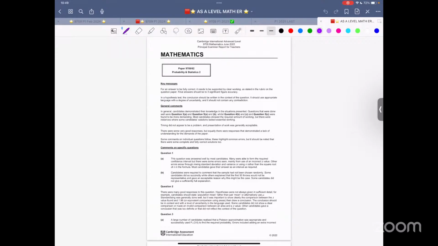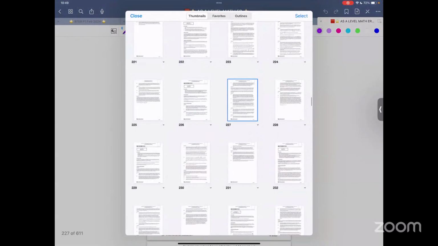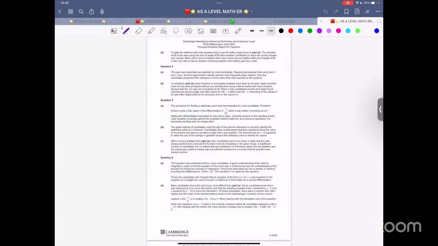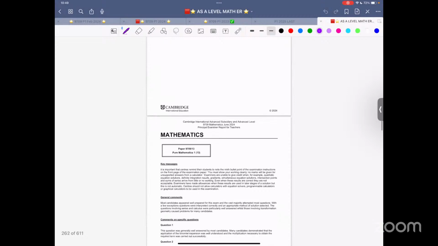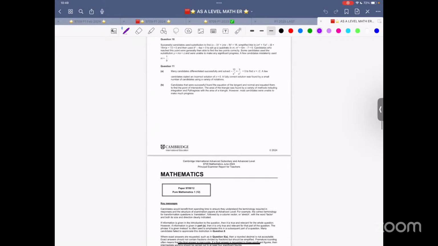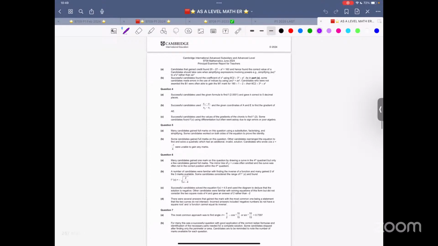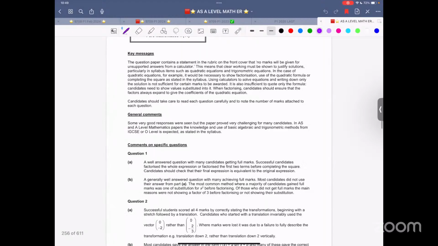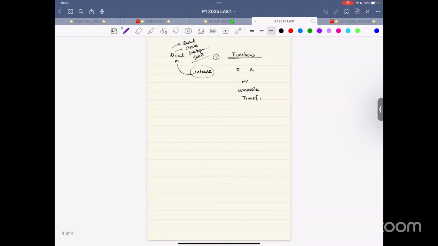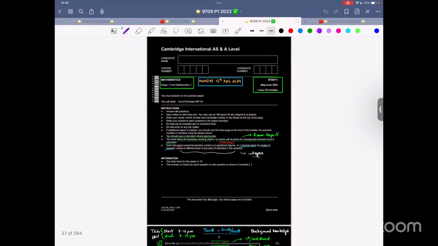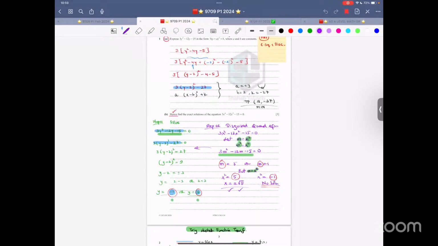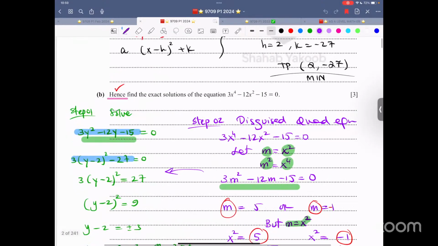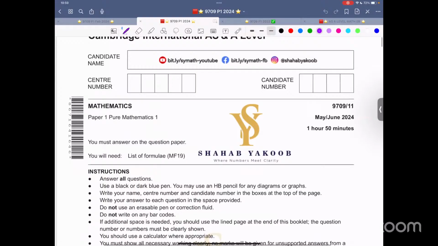This is June 2022. This is June 2023, not bad. And this is June 2024. This is pure math. Which variant was it? Let's see. I think it was 1-1. Let me double check. Is this the one? Yes, this is 1-1. And this is, of course, it has to be May, June.